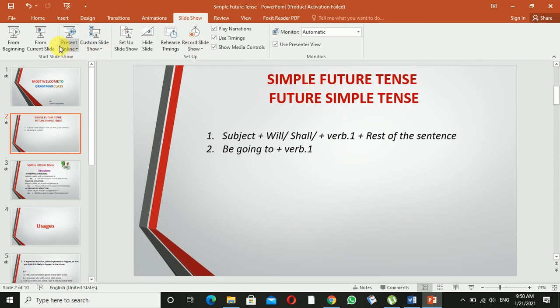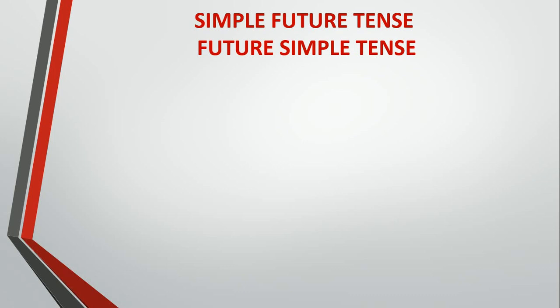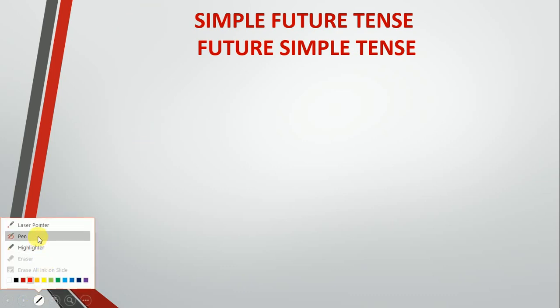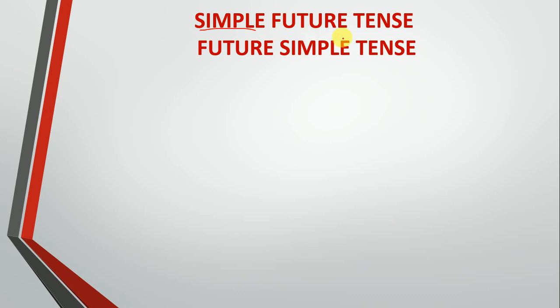Some English teachers or grammarians call it simple future tense, and some call it future simple tense. They can be called both, no problem if you change the place of simple and future. So what do we call simple tense? The very first thing we say, simple means the specification of an action. It mostly focuses on the specification of an action rather than the continuation of an action. What do you call future? Because it's in the family of future, henceforth we call it future tense.